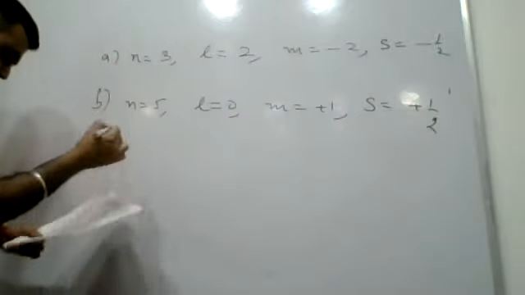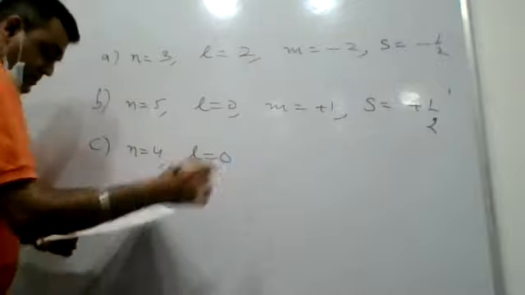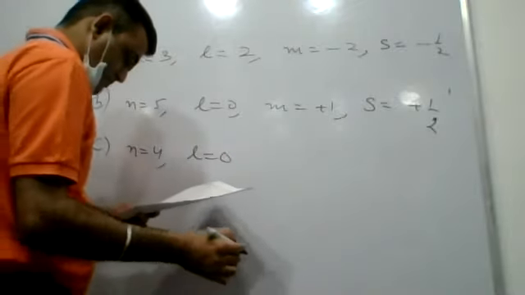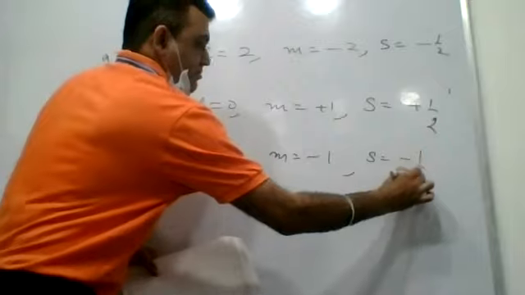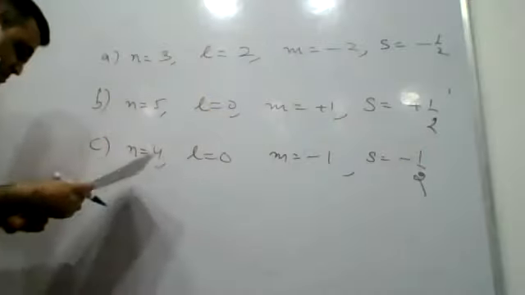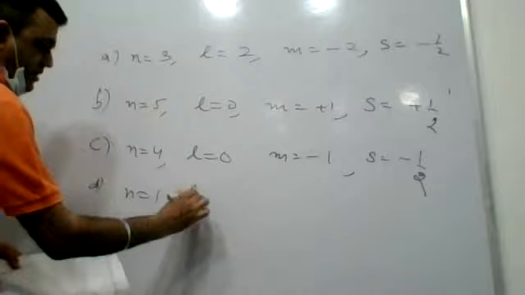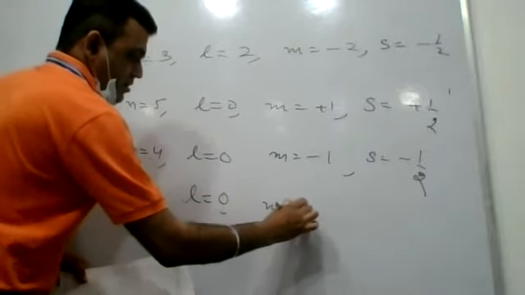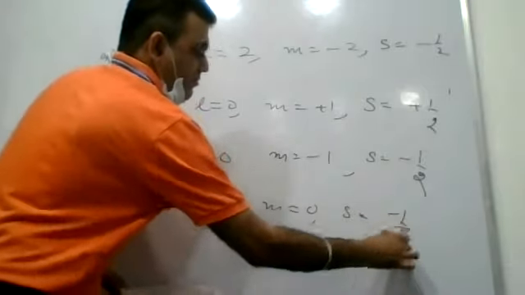Third part: n equals 4, l equals 0, m equals minus 1, s equals minus half. And D part: n equals 1, l equals 0, m equals 0, s equals minus half.